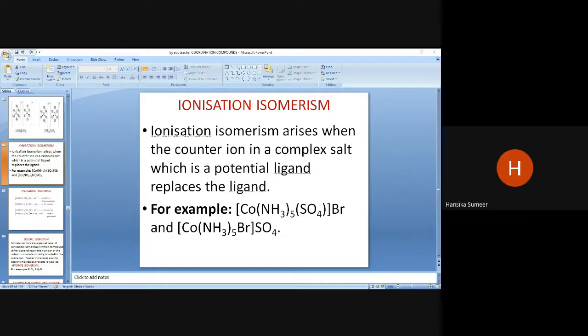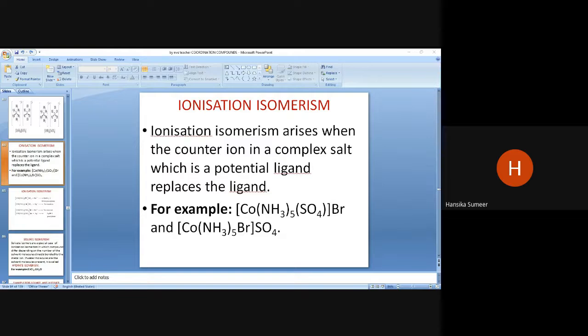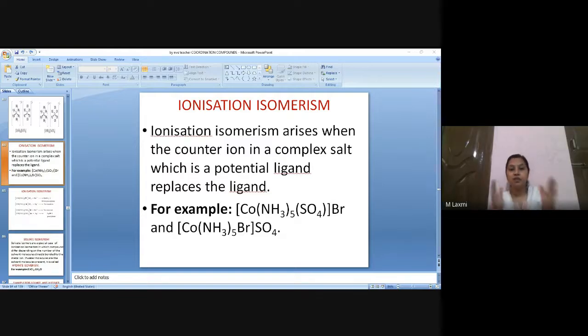Okay, fine. Children, now who is going to try the IUPAC name of the coordination compound shown on the screen now? Who will try? Hansika, will you try? Yes, ma'am, I'm trying. First find out whether the sphere is positive or negative. Then try to name the ligands. Go as per the order, as per the rules.